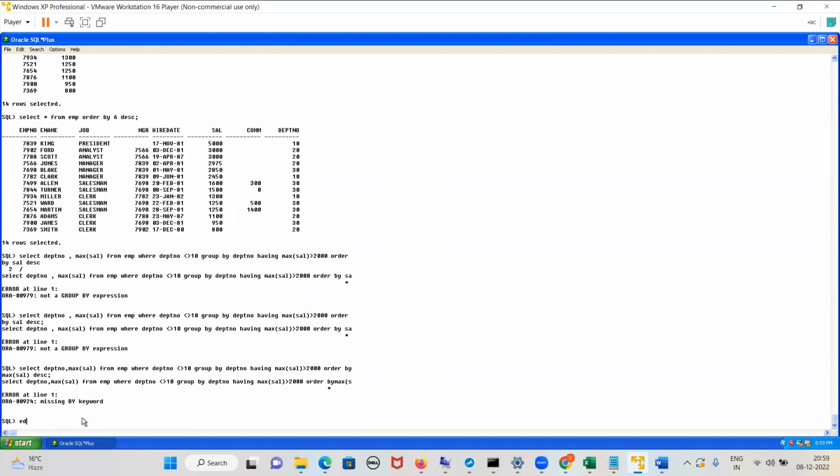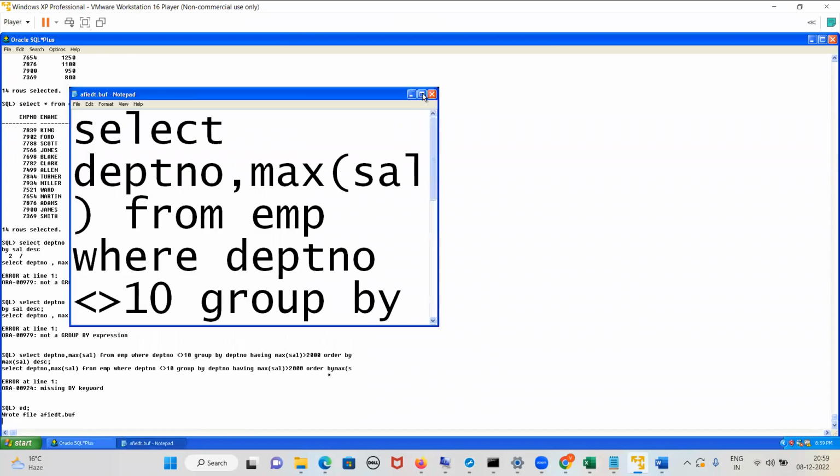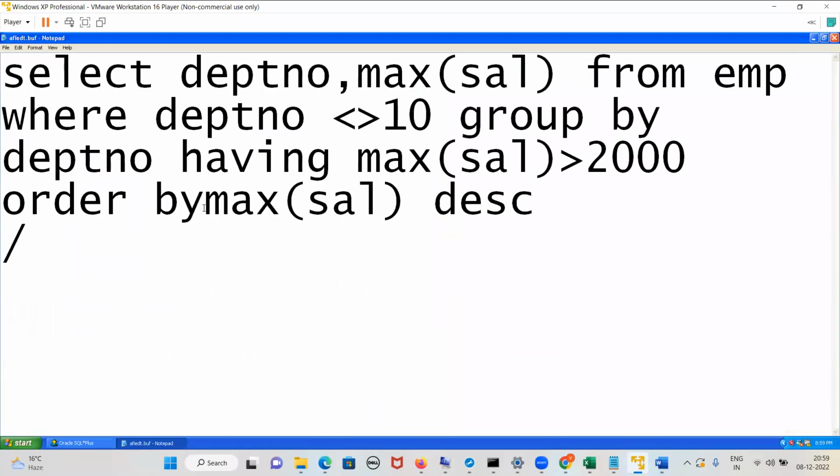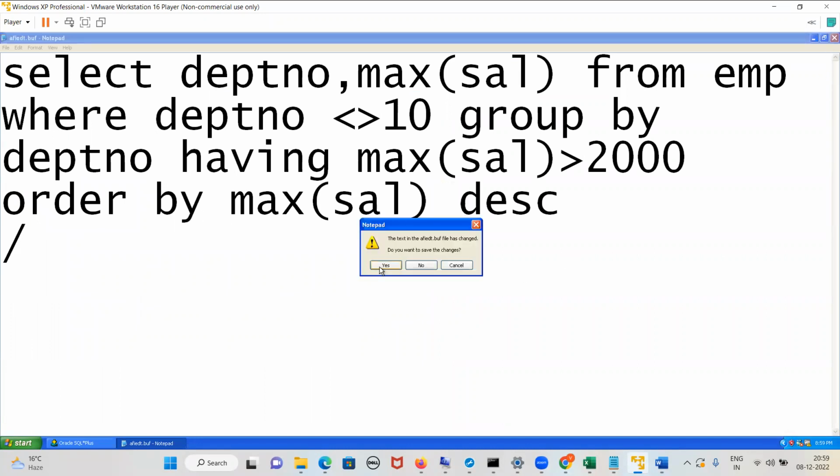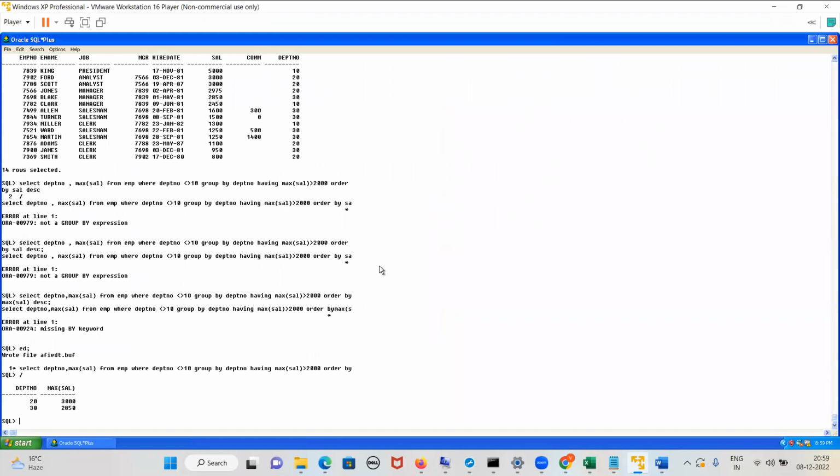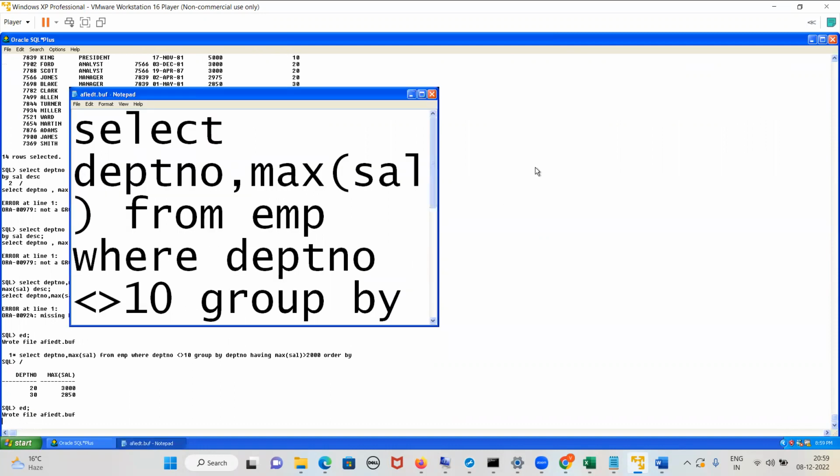Yes or no, guys? Yes. Order by, there's a space. Always there's a space. Yes, this is the query. Am I clear, guys? If I write here order by salary, what will happen?